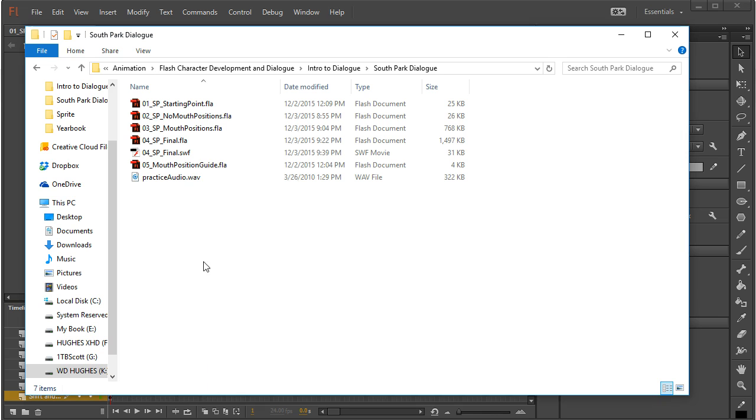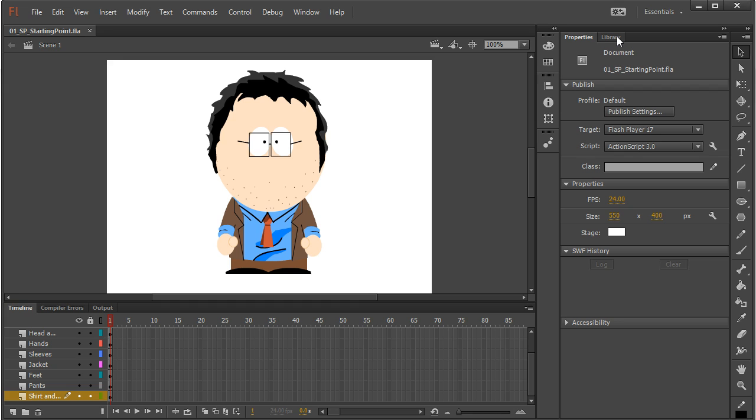At this point, you should have your own South Park character traced, or if you don't, the file that I'm going to be using is in your downloads. You'll see O1SP starting point, and you can open that to get a file that you can use if you haven't already created your South Park character.